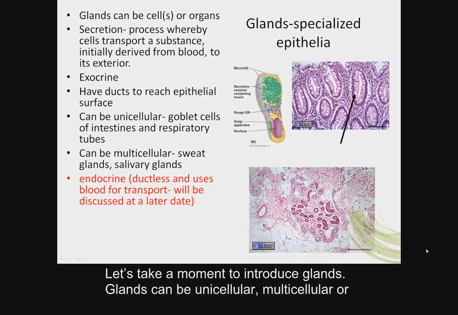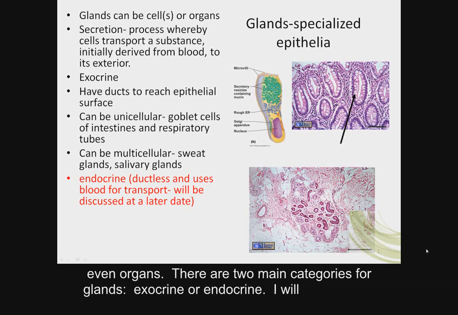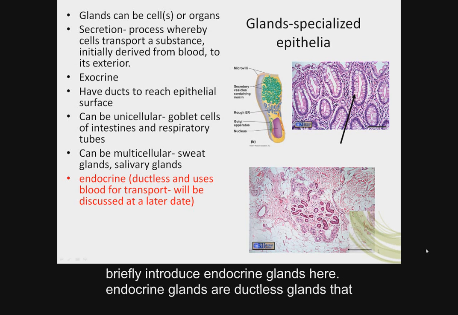Let's take a moment to introduce glands. Glands can be unicellular, multicellular, or even organs. There are two main categories for glands, exocrine or endocrine. I will briefly introduce endocrine glands here.